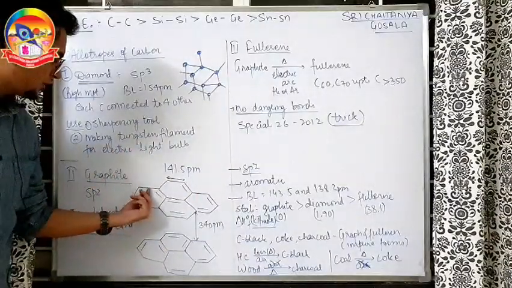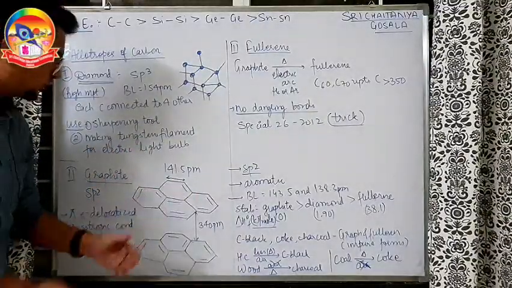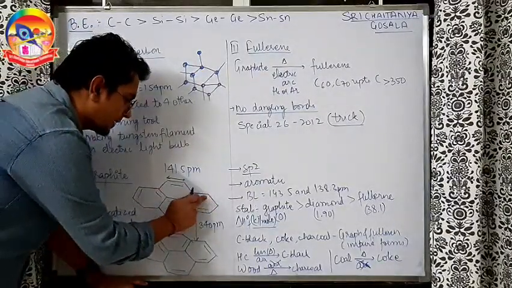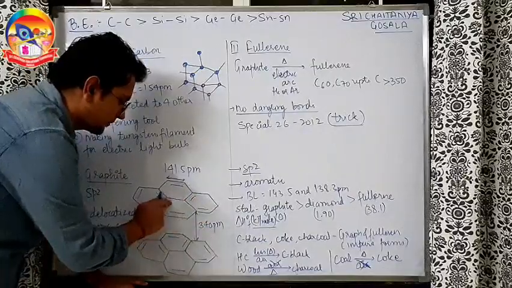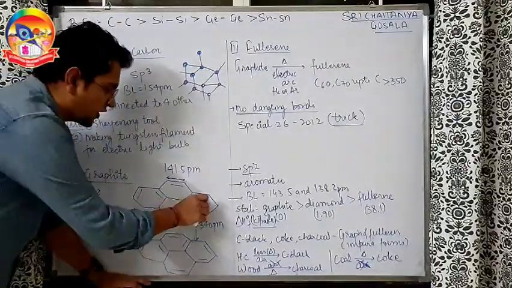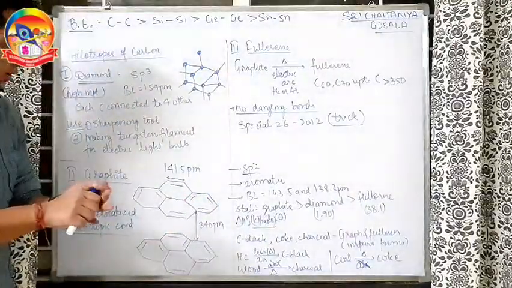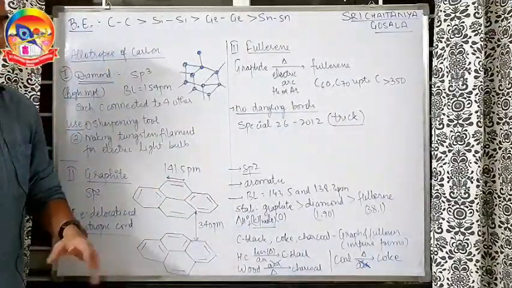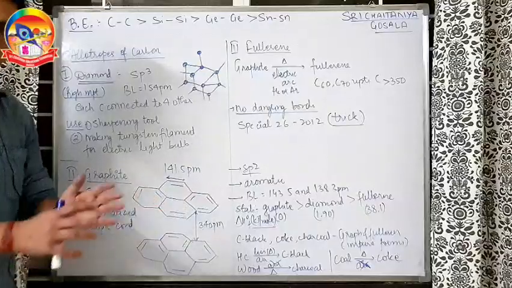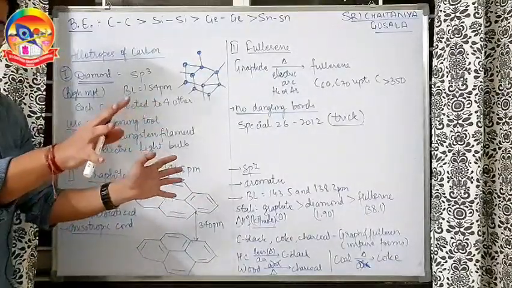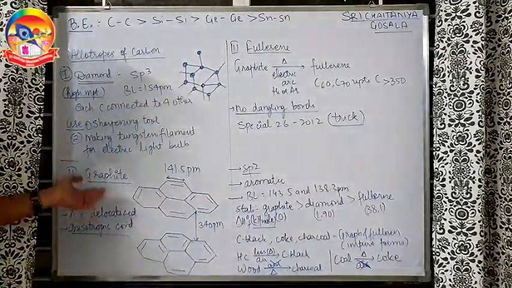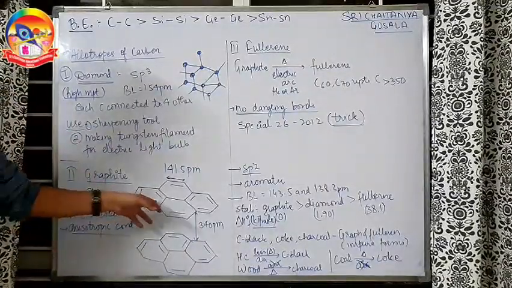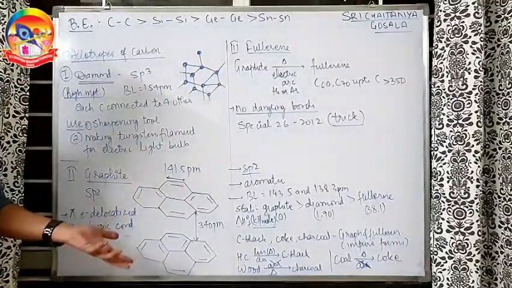Why? Because double bond, single bond, double bond, single bond, double bond, conjugation will always be there here. In each and every case, some or the other conjugation will be going on. So what do we understand? If each and every carbon is in conjugation, that means each and every bond will be exactly equal due to conjugation. So 140 picometer is the bond length of each and every carbon-carbon bond there. Each one is sp2 hybridized, very well, because everyone is having a double bond there. Pi electrons, as you can see, are completely delocalized.